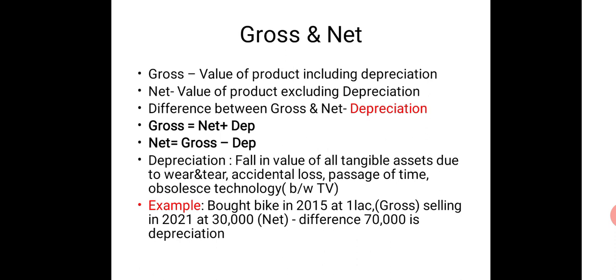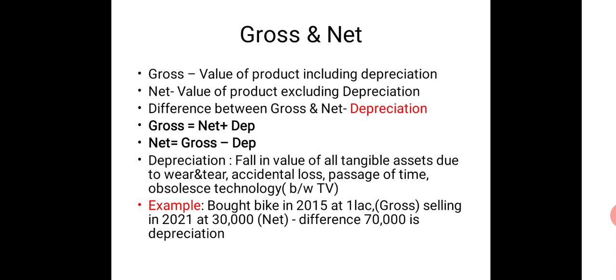So that reduction in value, how much money has been reduced, can be because of wear and tear, because of accidental loss, because of passage of time, or because the technology has become completely outdated. All these things, this difference, is basically 70,000, which is considered as depreciation, right? So for converting gross to net, we have to reduce depreciation. For any kind of commodity, we know that national income is basically the monetary value of all final goods and services. So now what we have in our hand is gross value.